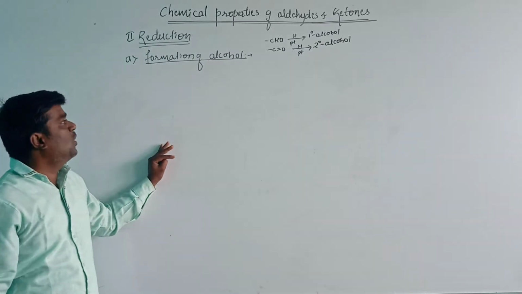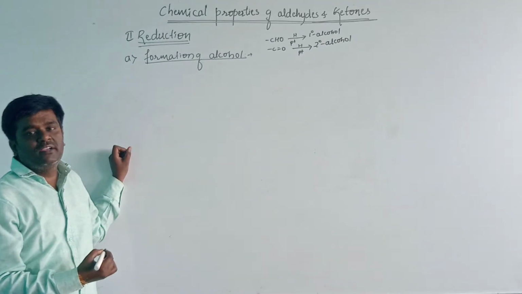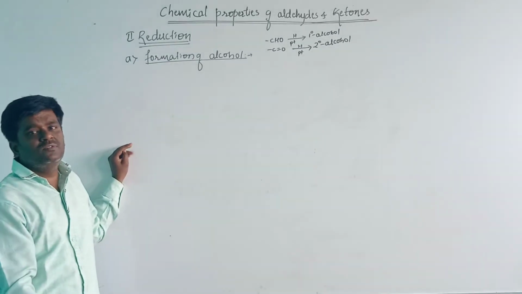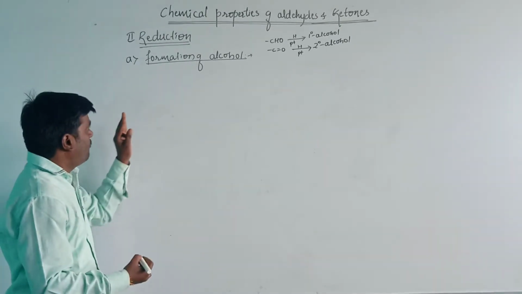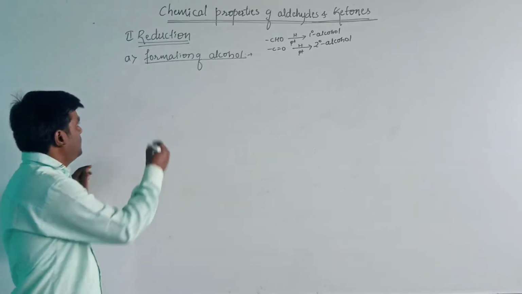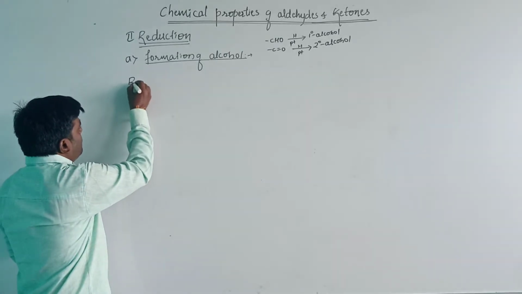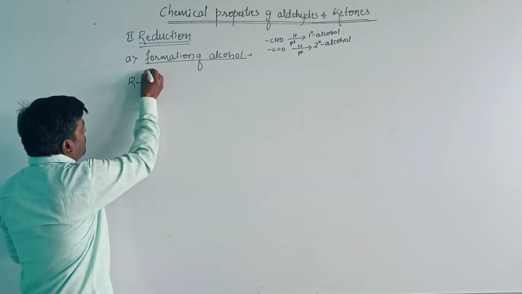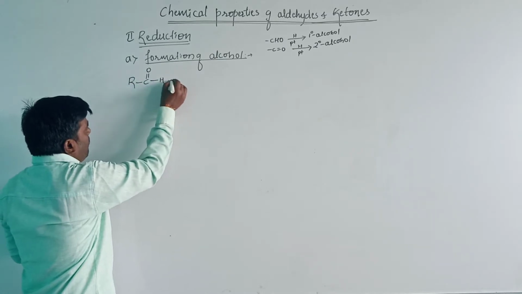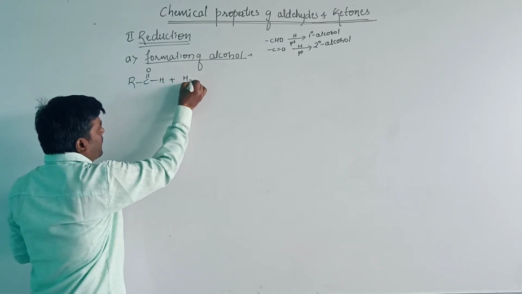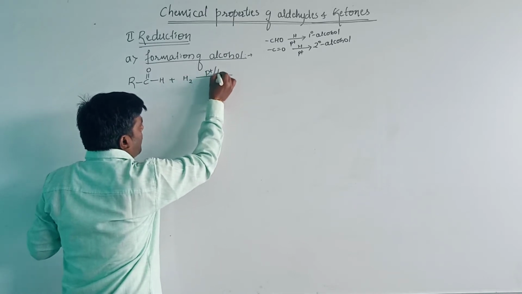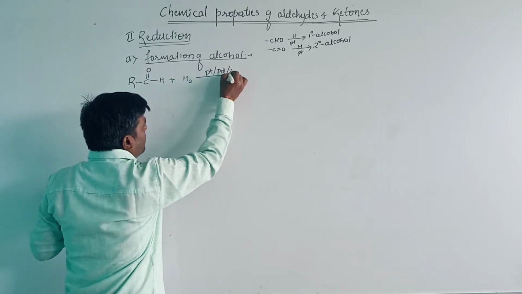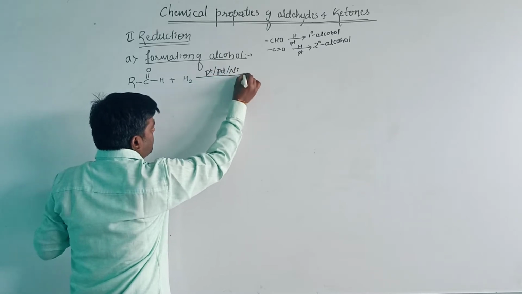Then let us see how primary alcohols and secondary alcohols are formed by the reduction of aldehydes and ketones. First, I will take the aldehydes, which are generally RCHO, when they undergo reduction in the presence of platinum or palladium or nickel as catalyst.